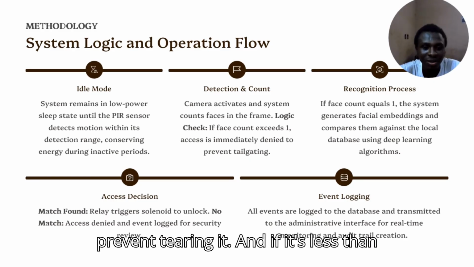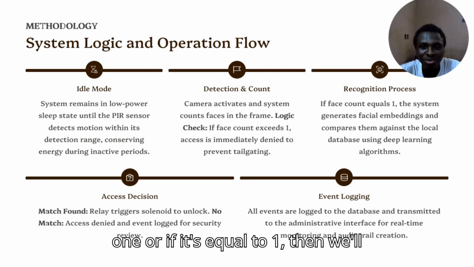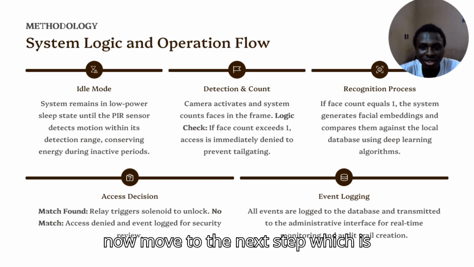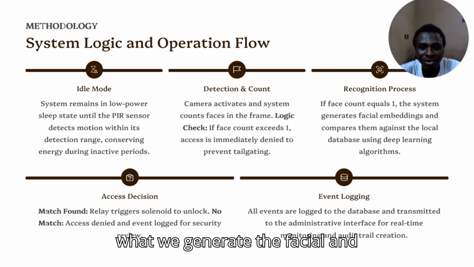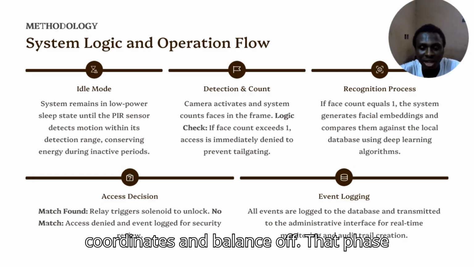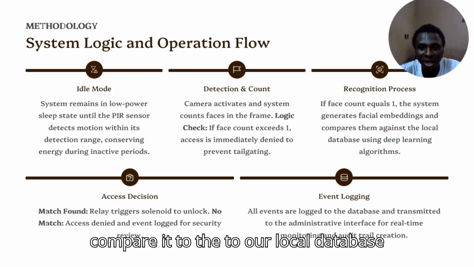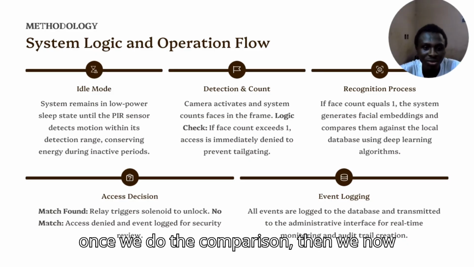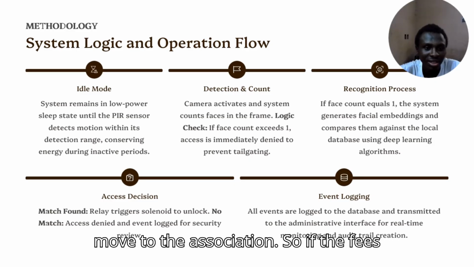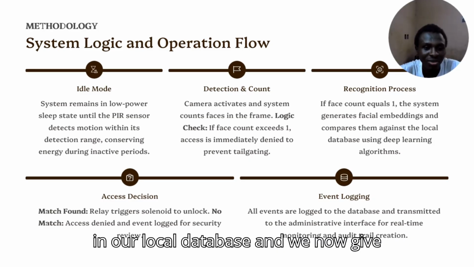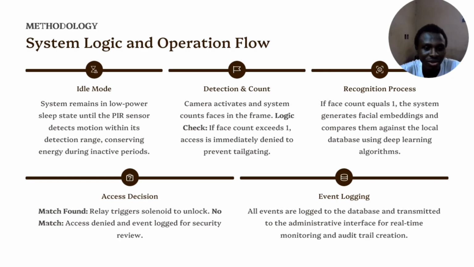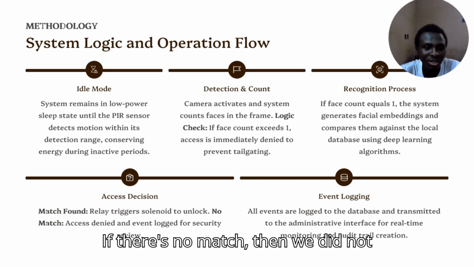If it's equal to one, then we move to the next step, which is recognition and processing. Here we generate the facial encodings and embeddings of the face we detected, and then compare them to our local database using the deep learning algorithms. Once we do the comparison, we move to the access decision. If the encodings we generated match anyone in our local database, we trigger the lock to give access. If there's no match, then we deny access.